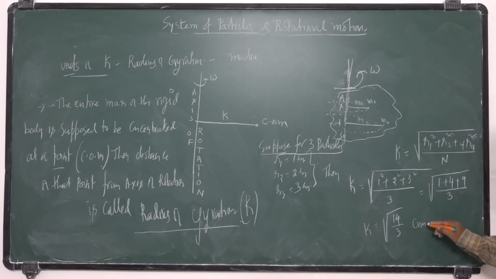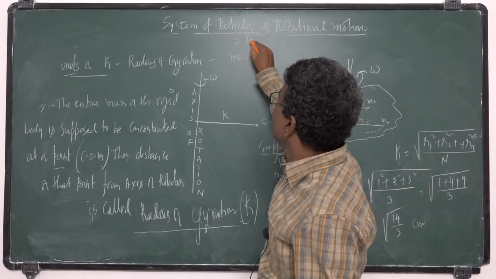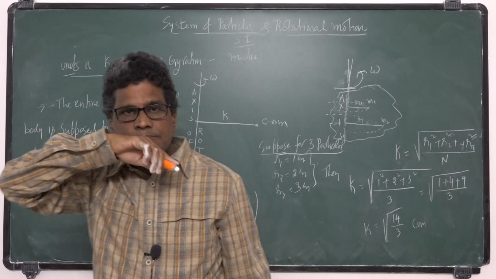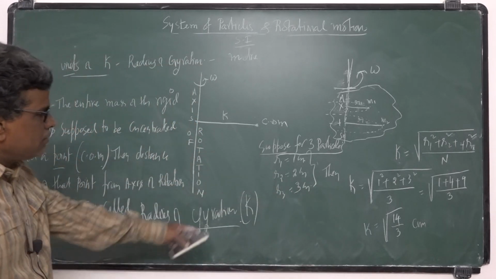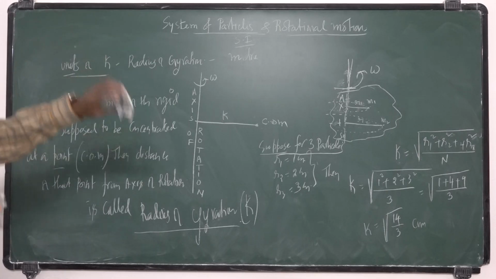Units are centimeters or meters. Centimeters. You can convert centimeters into meters. So the SI unit is meters. So that is about radius of gyration.